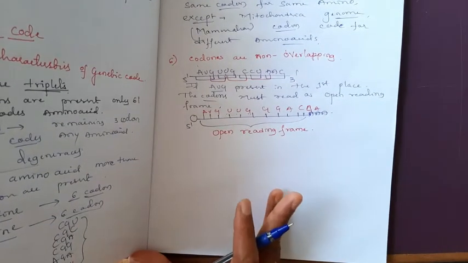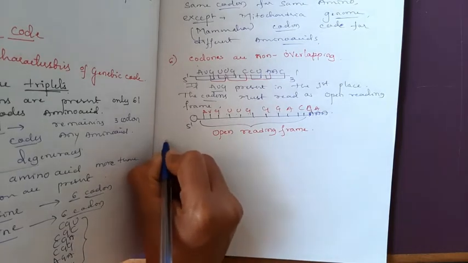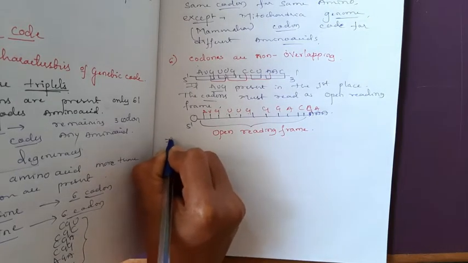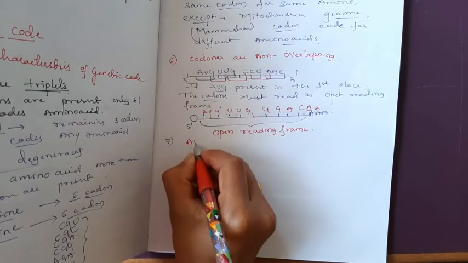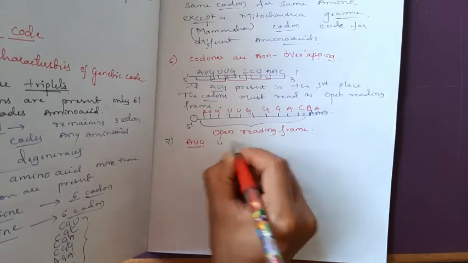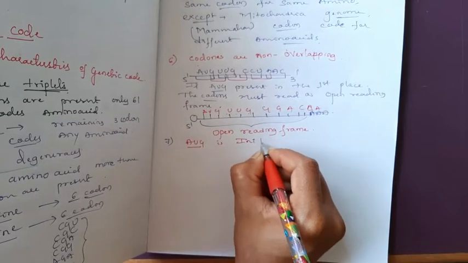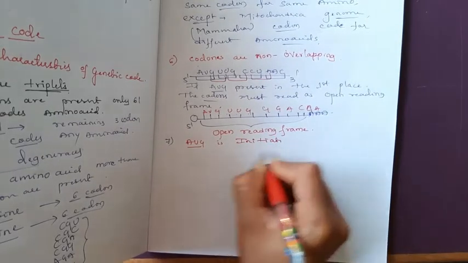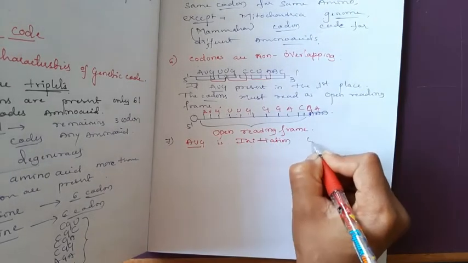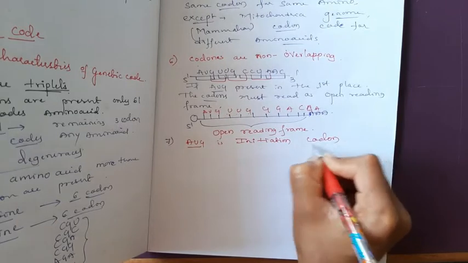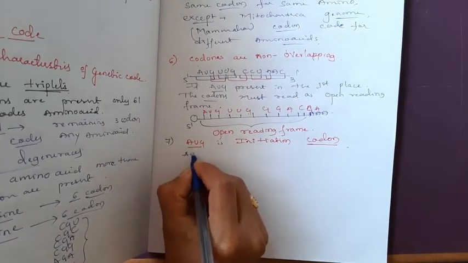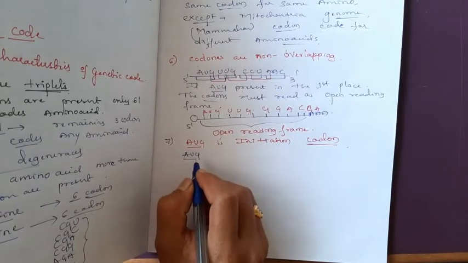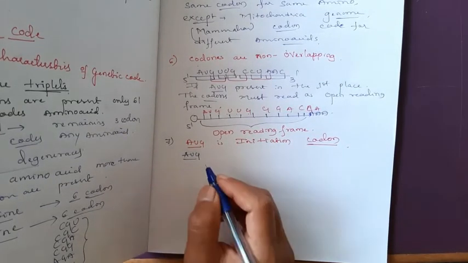Next, the codons, means AUG is an initiation codon. AUG is the initiation codon, means AUG is present in the initial place of every translation.